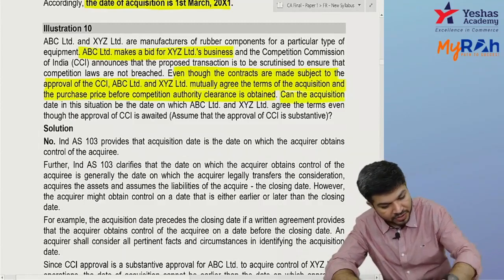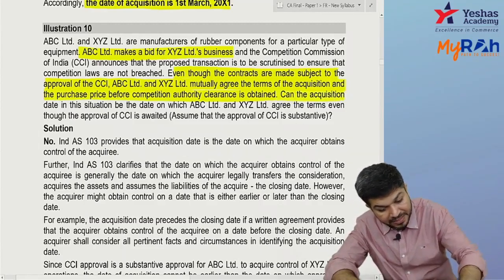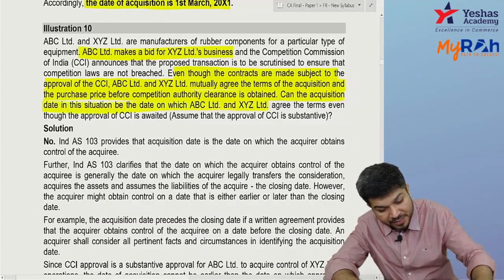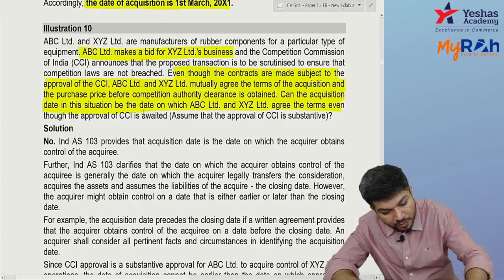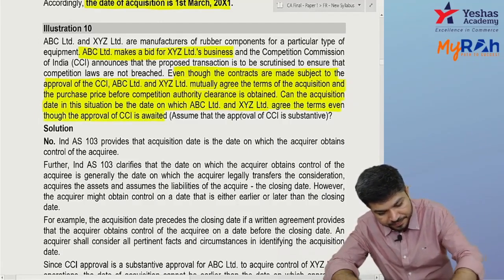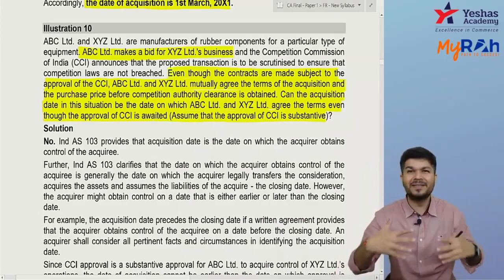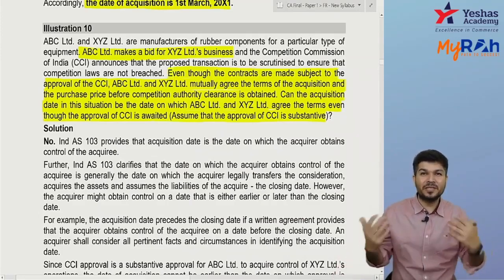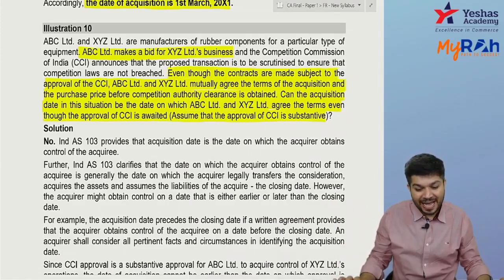Can the acquisition date be the date on which ABC and XYZ agree the terms, even though they have not got the approval of CCI? Can the acquisition date be a date before the date of CCI approval?